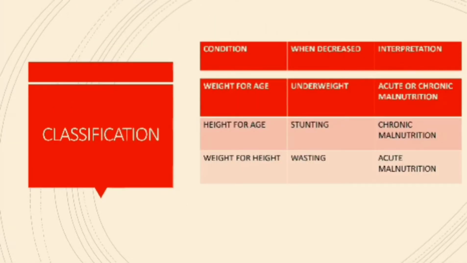Okay, done. Now coming to its classification, it is not classification per se. It is the assessment of protein energy malnutrition. How do we assess it? We assess by three categories. One is weight for age. Next one is height for age, and then weight for height.